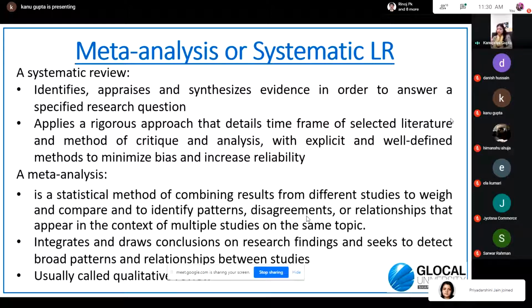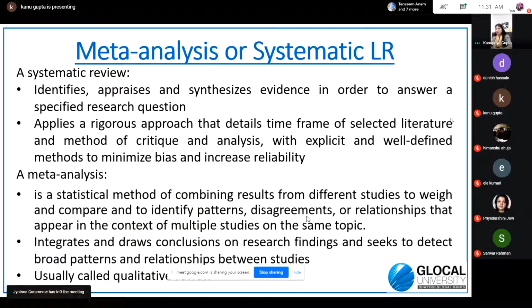And then we synthesize, we collect and we summarize everything that has been available to us. We synthesize all the evidence in order to answer a specified research question. So it is a rigorous approach which has a proper process. In a further slide, I'll be showing you how it is done.